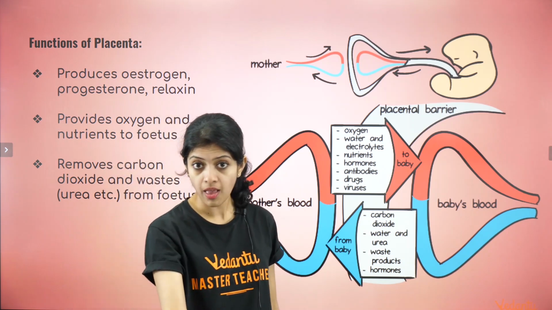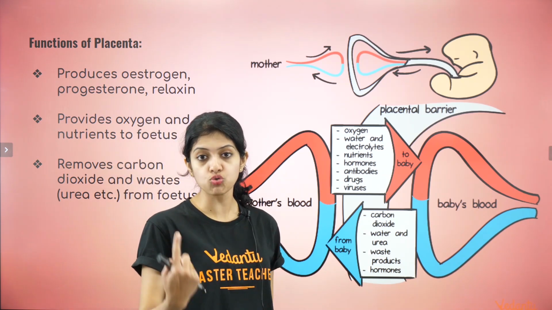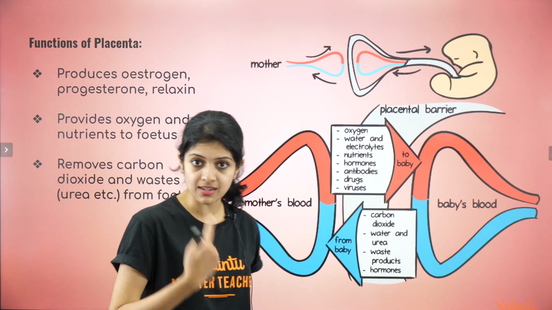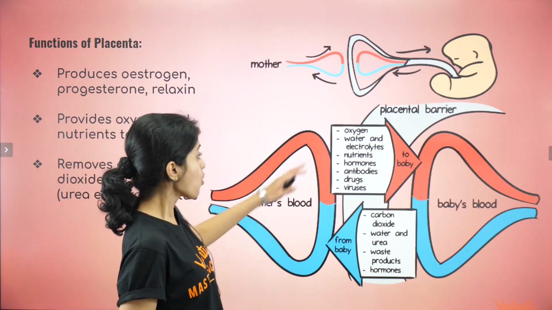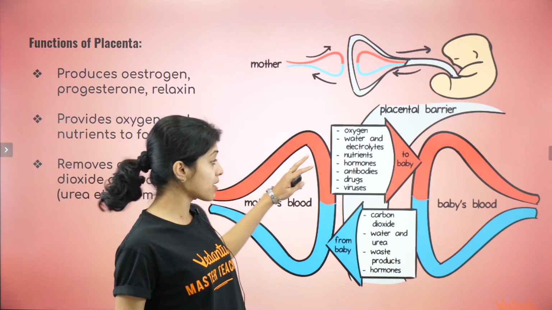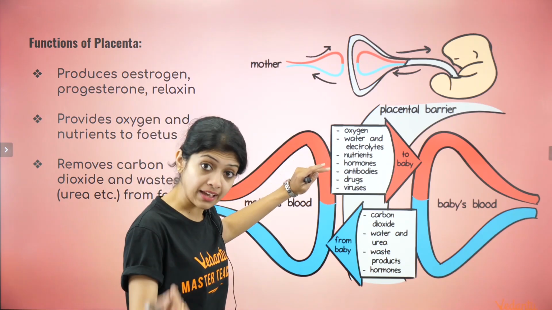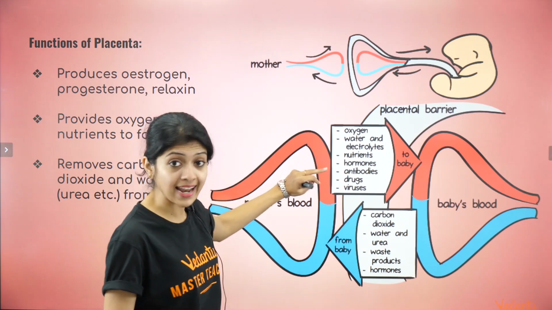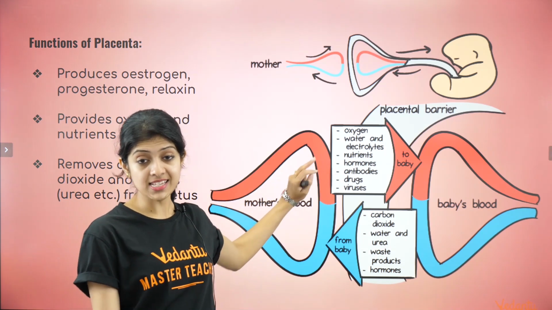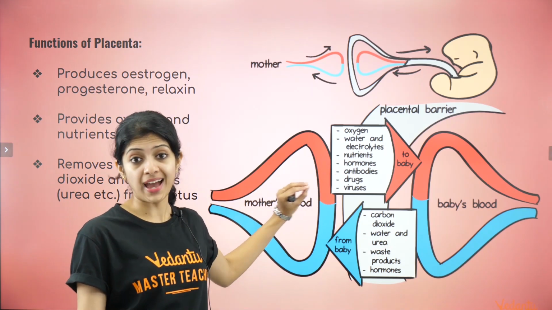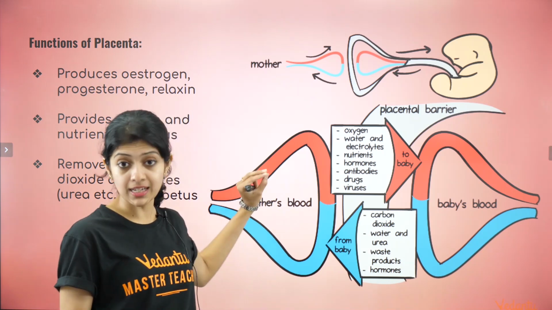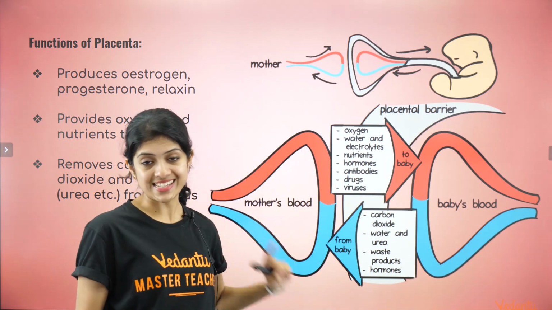Obviously, oxygen, because the baby needs oxygen to develop better and better every single second. Water and electrolytes, yes, very important. Nutrients, of course. Hormones, again, very important for development. Antibodies, yes.